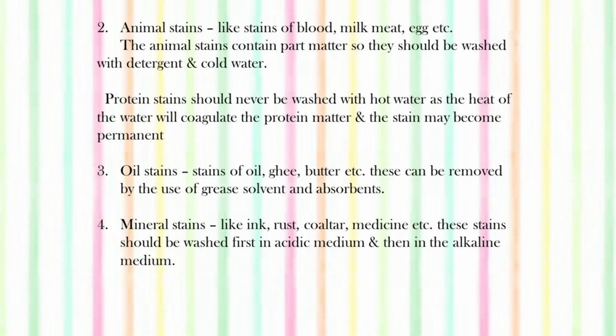Then oil stains. Stains of oil, ghee, butter, etc. are counted under oil stains. Now these can be removed by the use of grease solvents and absorbents. Then mineral stains like ink, rust, coal tar, medicines, etc. Now these stains should be washed first in acidic medium and then in the alkaline medium. So now we are going to discuss all kinds of stains in detail.